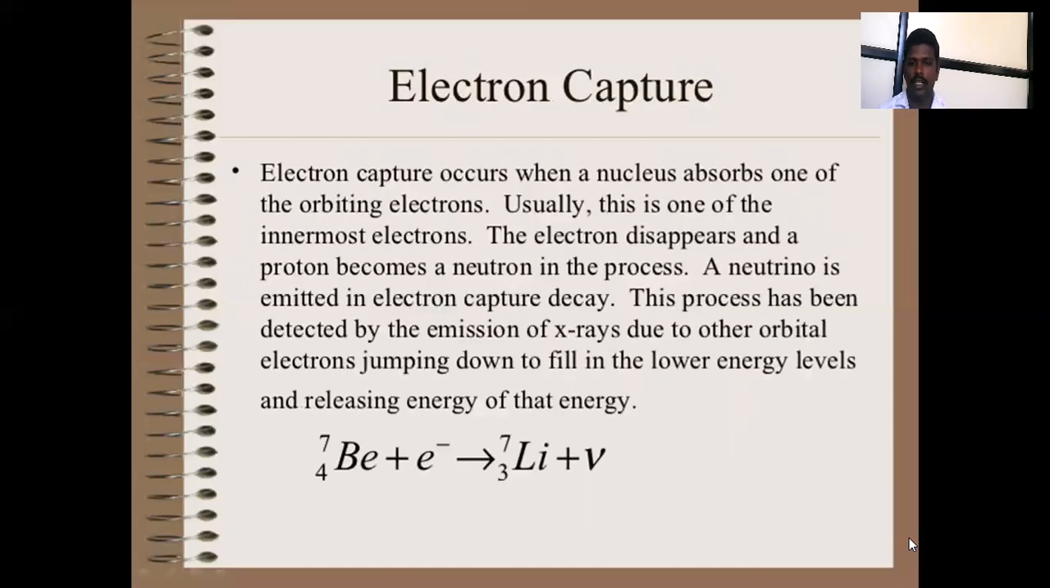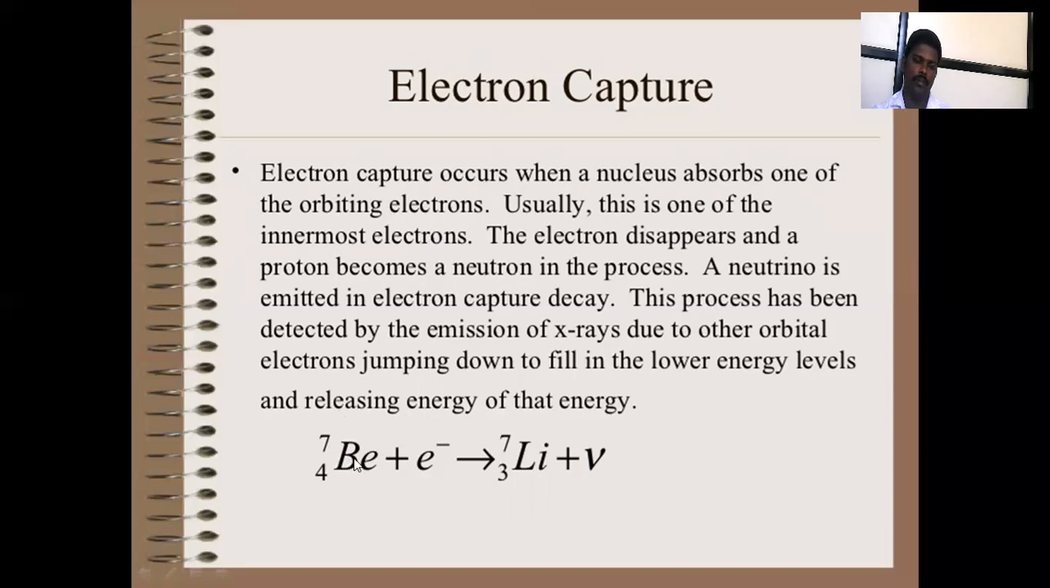Okay, then the next one is electron capture. In electron capture, the nucleus absorbs one of the orbiting electrons, usually one of the innermost electrons. The electron disappears and a proton becomes a neutron in the process. A neutrino is emitted in electron capture decay. This process has been detected by the emission of X-rays and the release of energy. That is an example.